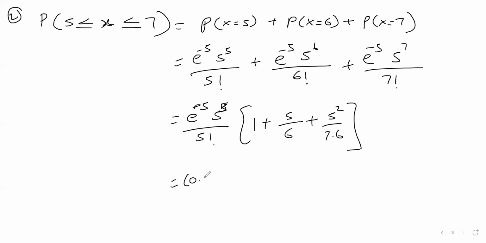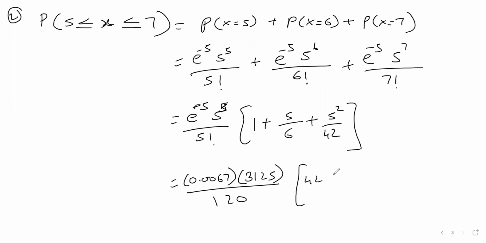E raised to minus 5 is 0.0067. This value is given, you never have to calculate it. 3125 upon 120, and into bracket this will be, 7 into 6, that is nothing but 42. It is 42 plus 35 plus 25 upon 42.